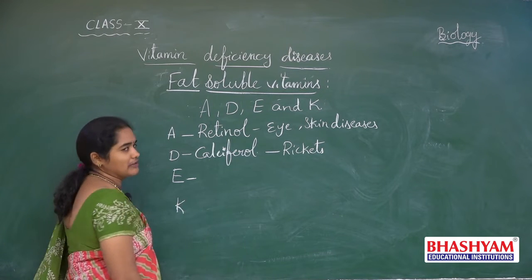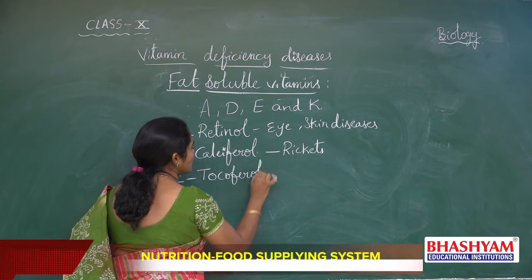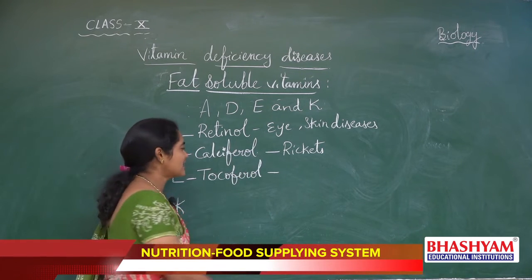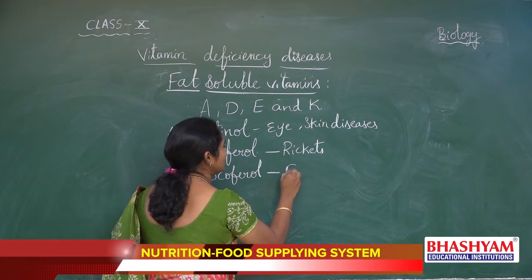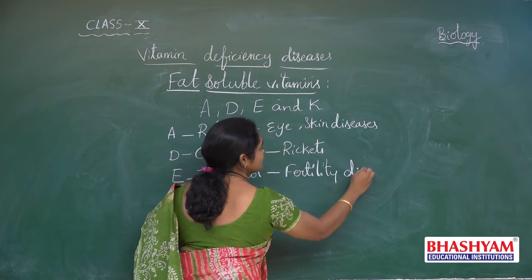And then vitamin E. Its chemical name is tocopherol. Its deficiency disease is fertility disorders.